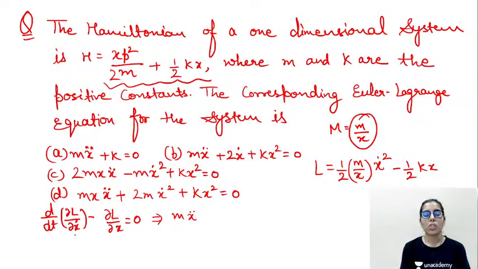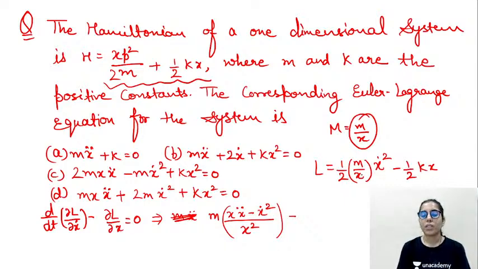Now when you differentiate with respect to time, you have to use the quotient rule. So m will remain as it is, and delta L upon delta x dot, what it has given you, x dot upon x. Now use the quotient rule there, which is denominator square, the denominator as it is, numerator differentiation, minus numerator as it is, denominator differentiation, which will give you x dot square this way, minus delta L upon delta x.